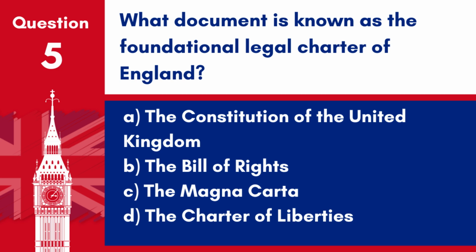Question 5. What document is known as the Foundational Legal Charter of England? A. The Constitution of the United Kingdom. B. The Bill of Rights. C. The Magna Carta. D. The Charter of Liberties. Answer: C. The Magna Carta. The Magna Carta, signed in 1215, is known as the Foundational Legal Charter of England, establishing the principle that everyone is subject to the law.